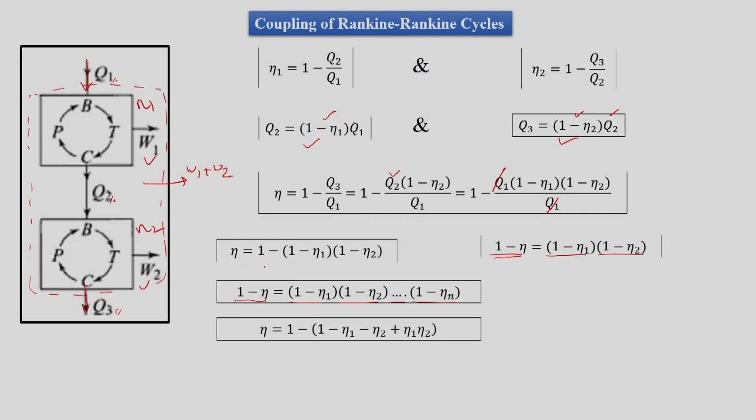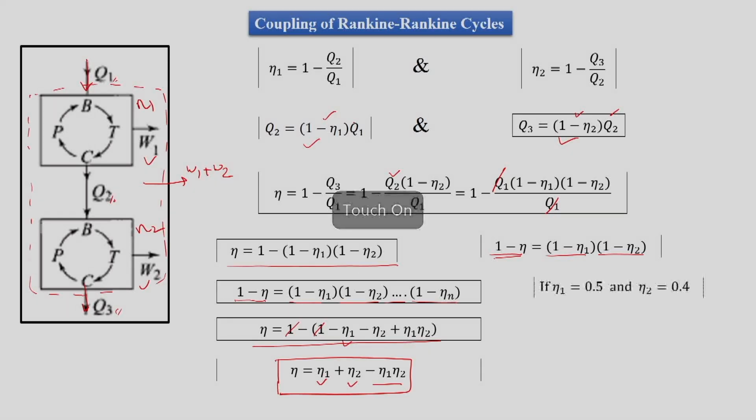Practically, this formula can be expanded and written like this, where we have eta is equal to 1 minus [(1 minus eta 1) into (1 minus eta 2)], that is 1 minus 1 plus eta 1 plus eta 2 minus eta 1 into eta 2. So, we have 1 getting cancelled, and eta is equal to eta 1 plus eta 2 minus eta 1 eta 2. So, this is the formula in case of binary cycles where two cycles are clubbed with each other.